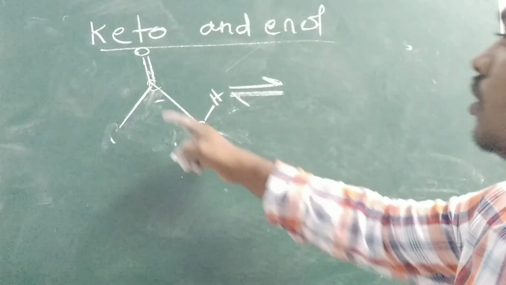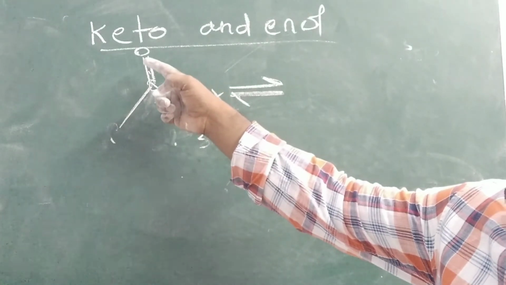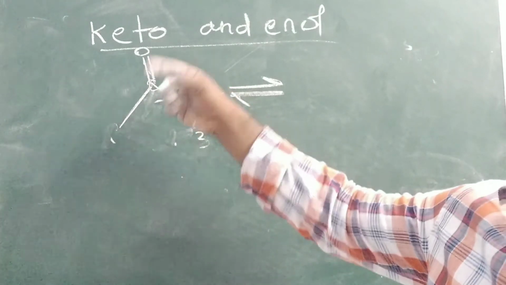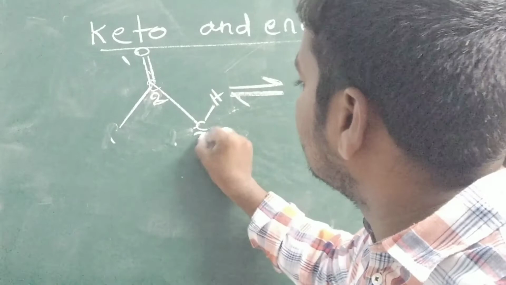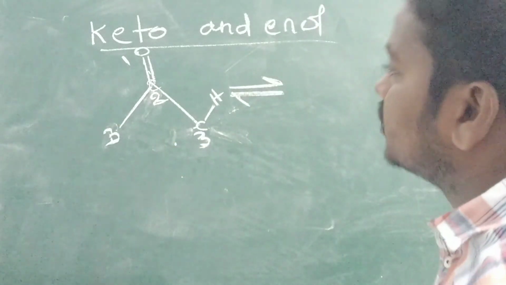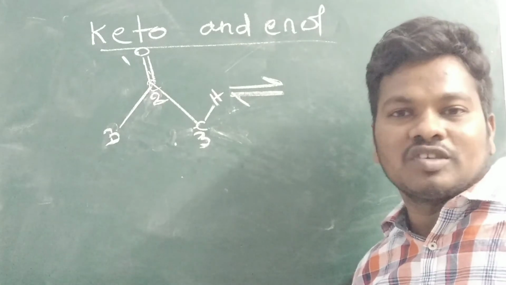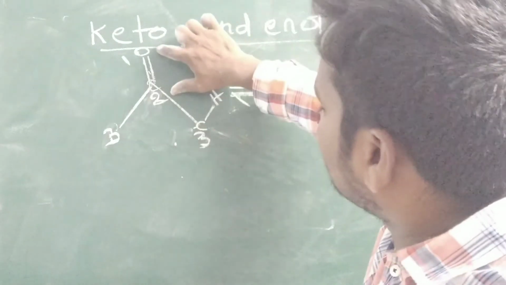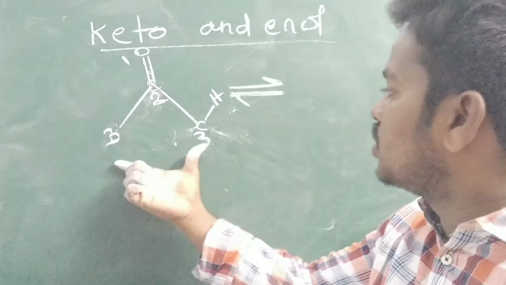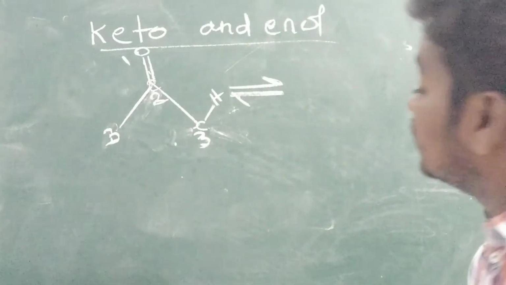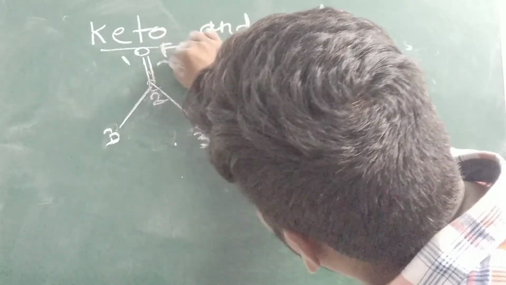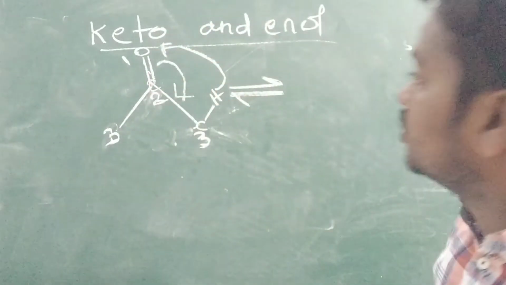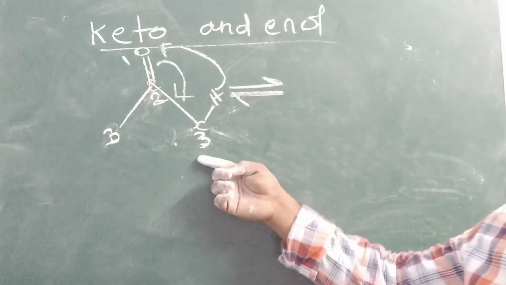Carbon is there. Okay, first of all, how will we give the number? The functional group is there, no? You can give the number like 1, 2, 3, on either side for the ketone form. There is no particular IUPAC nomenclature rule here. The keto functional group is present at 1, 2, just give 3 on either side. So what we have to do here: this H proton transfers, this proton will go and attach to the oxygen, and the double bond shifts to the 2, 3 carbons. Understand, no? So what is that?